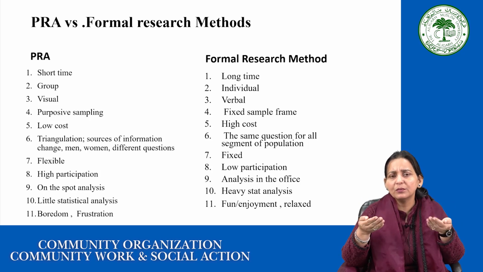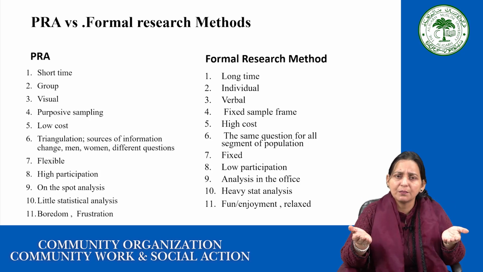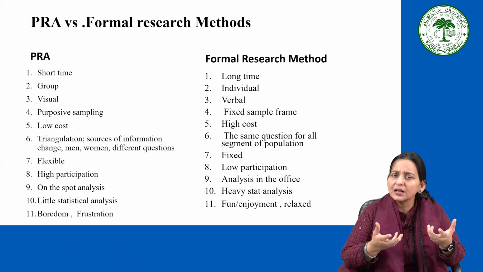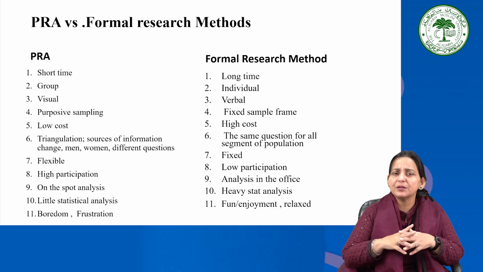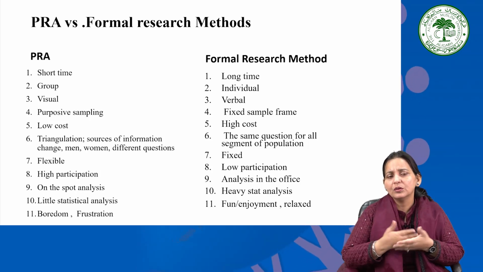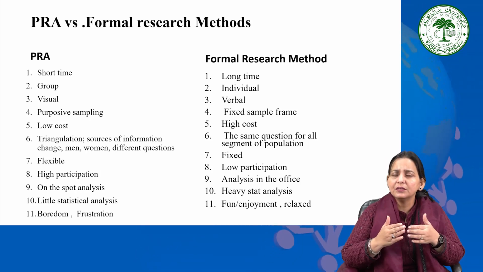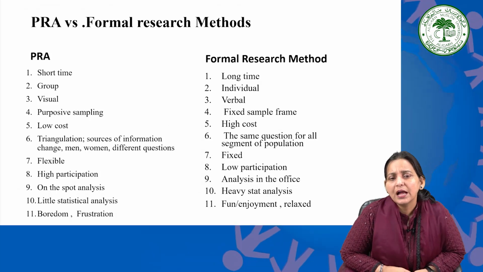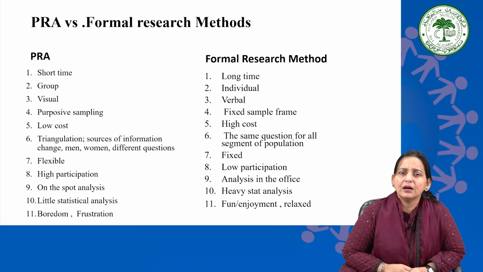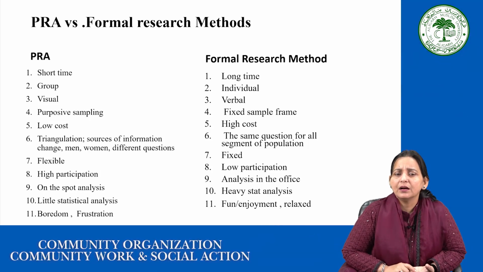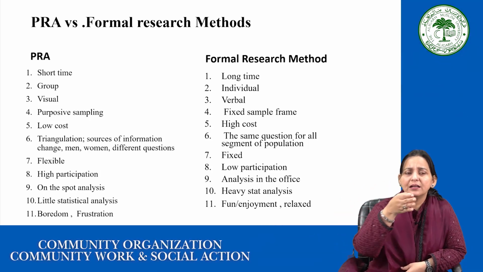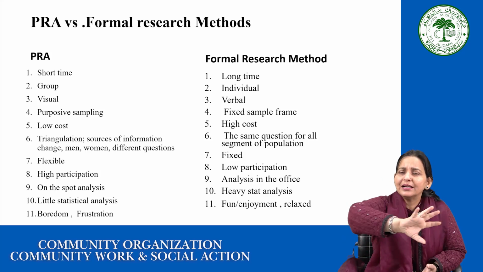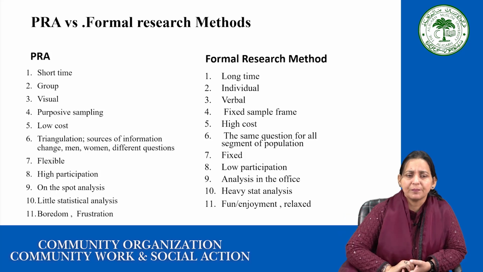It takes more and more time because of going with any kind of sampling technique. But in purposive sampling, depending on the purpose of the task, you can organize the community members, or whoever is available at the time of the research, because it's more about flexibility. So it's usually low cost, and the formal research method usually involves high cost, because you have to go one-to-one, right? And in the PRA, one or two experts can get information from larger masses of the community.